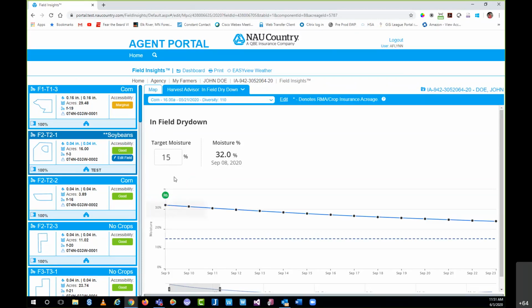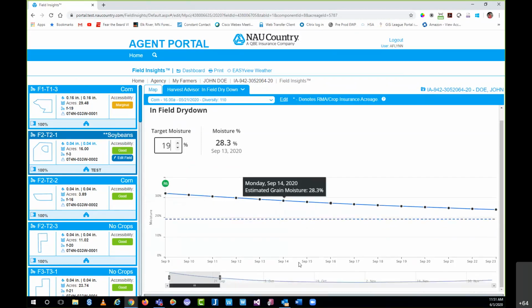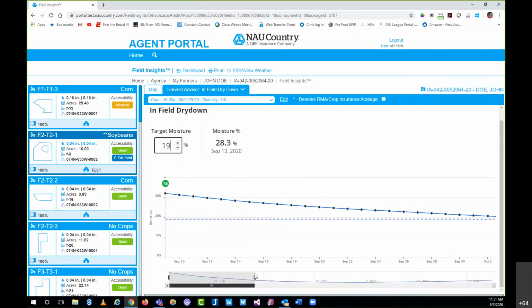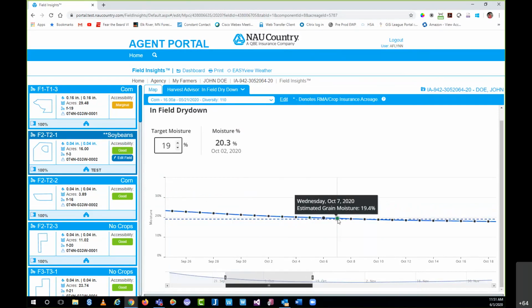And what this allows the user to do is select their target in-field dry down. Now, granted, it's June, so things can change, but based on the projections it has in regards to weather and things like that, if everything was to go as planned, it looks like on October 7th we would hit our in-field dry down target percentage. Then that's when the farmer should try to get out there and harvest their crop.